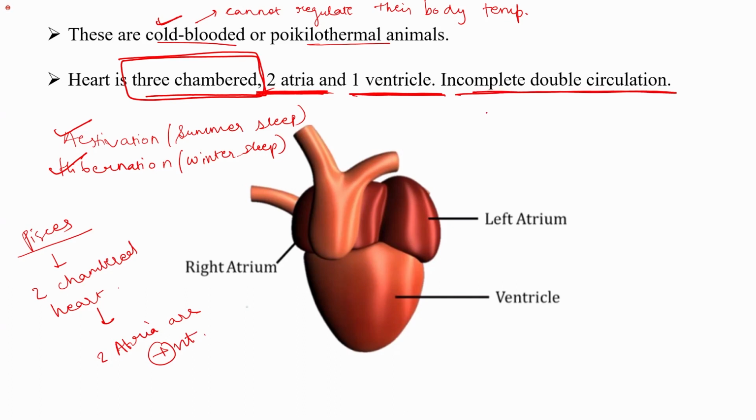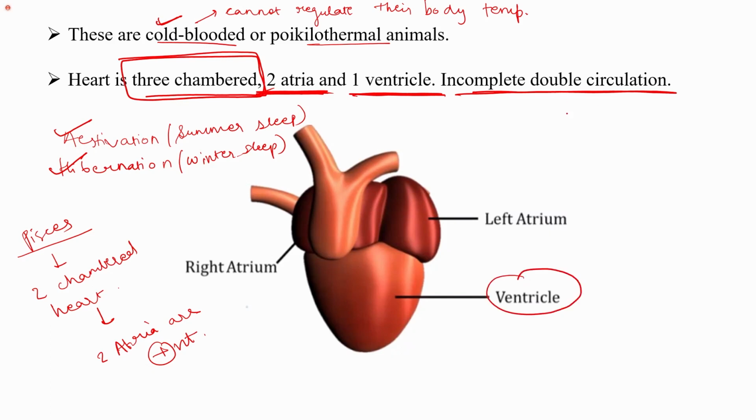When we discuss all the vertebrates in detail, we will see what kind of different circulation takes place. In amphibia, it is the three-chambered heart. One is the right atrium, one is the left atrium, and it has one ventricle only.